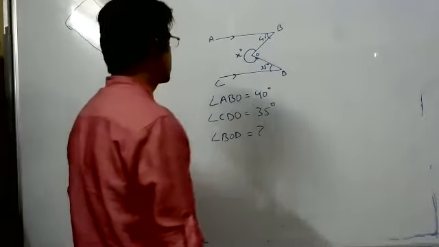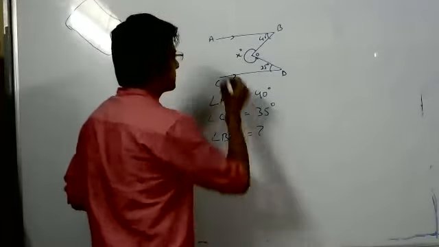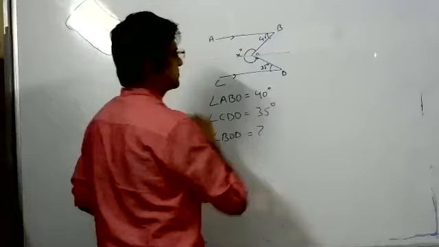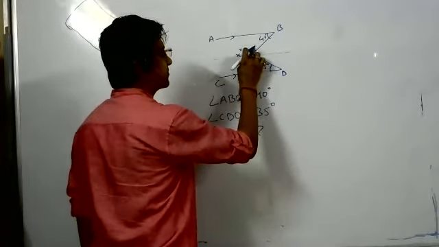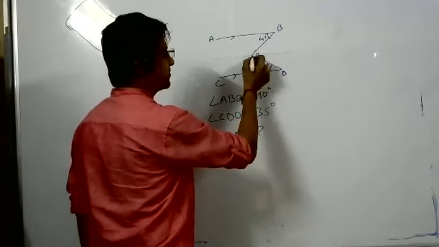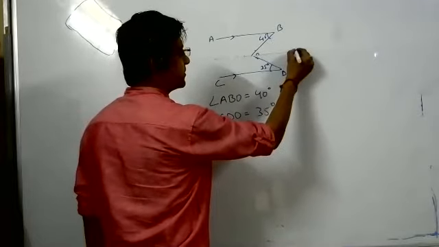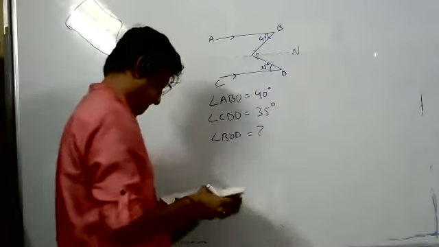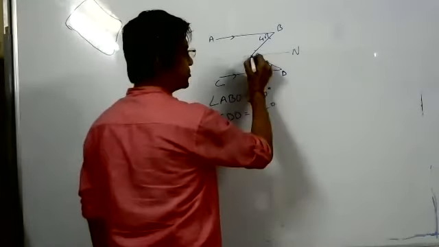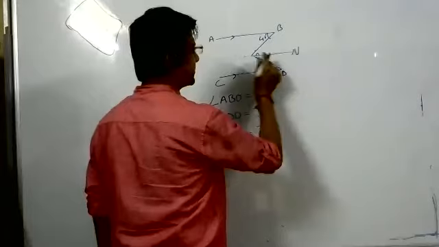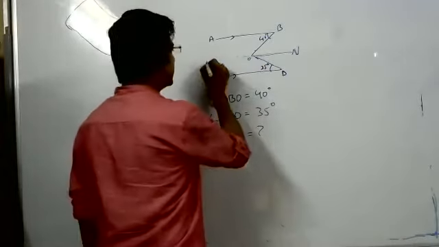Sir, referring to the last question, what I did is I drew a parallel line to AB through O. Now, sir, we can write that ABO is equal to BOE. We can name it BON. Then you want to extend it here, and this is N, right? No, sir, this is N, the other side. Other side is N. Acha.